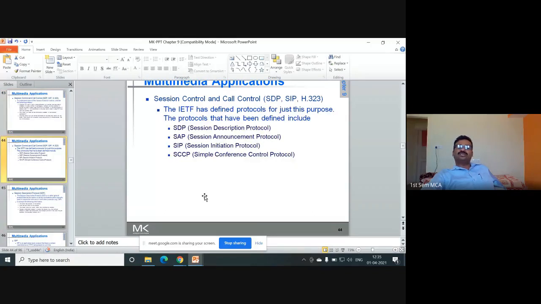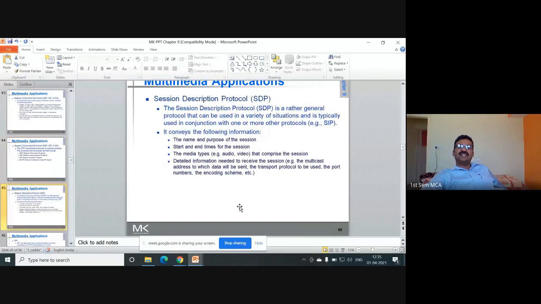So we use the IETF standard protocols: SDP, session description protocol, session announcement protocol, session initiation protocol, SIP, and simple conference control protocol. So you have to write these things.